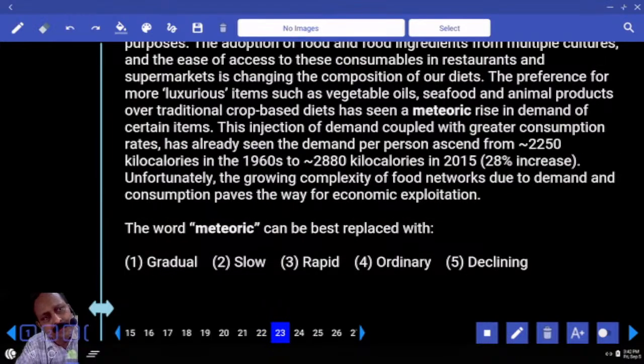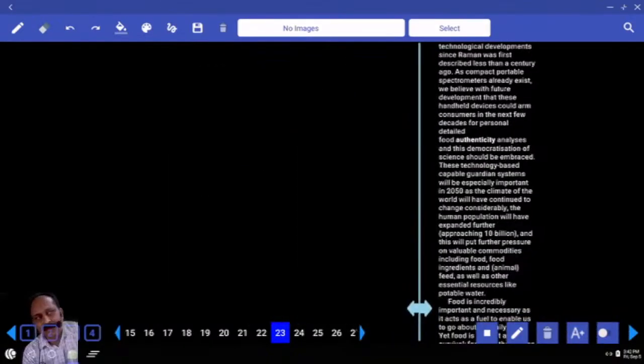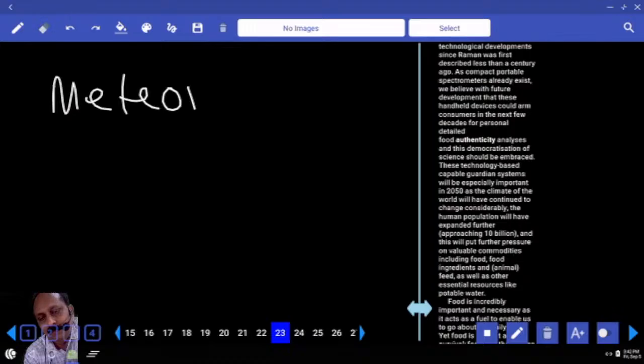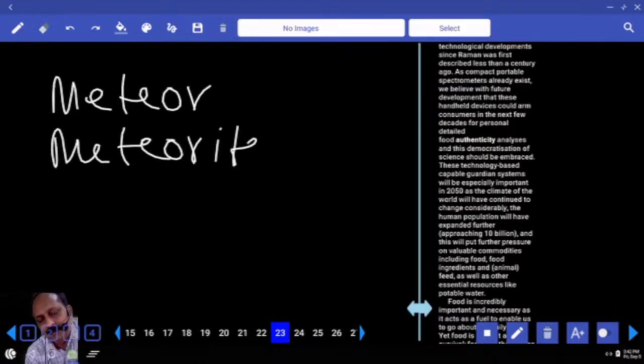Over or same? The word meteoric can best be replaced with which one? First of all, write the word meteor. Then you write the word meteorite. Write the word asteroid.